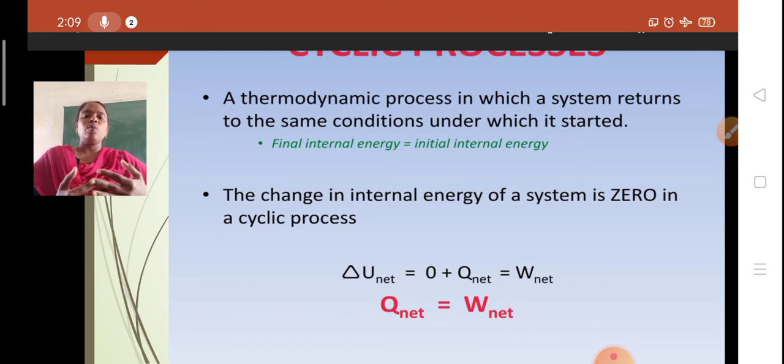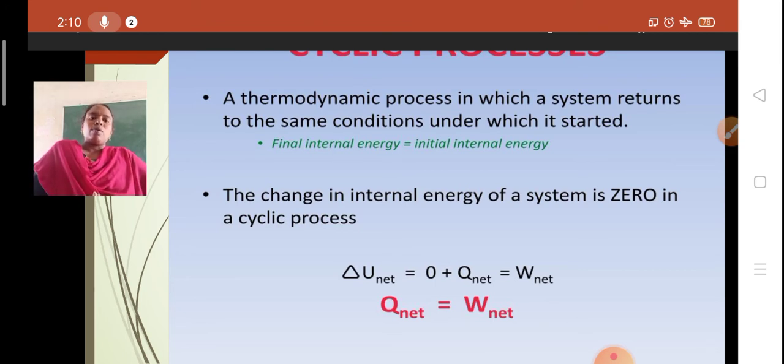So for a cyclic process, delta Q = 0 + delta W, so delta Q is equal to only delta W. External work is done in the case of a cyclic process, as the change in internal energy of the system becomes 0, because after the final state it again goes to the initial state. Again, the heat given to the system is utilized for doing work only, not for increasing the internal energy. So Q net is equal to W net, as we can say in this slide.